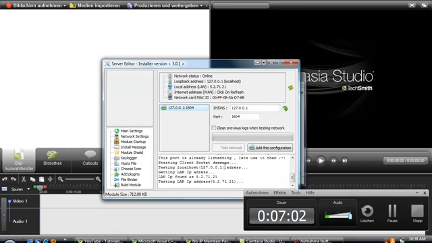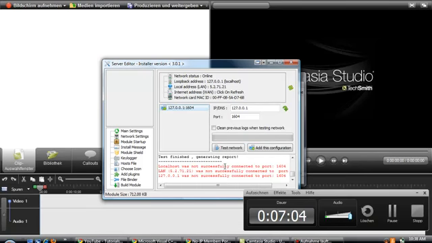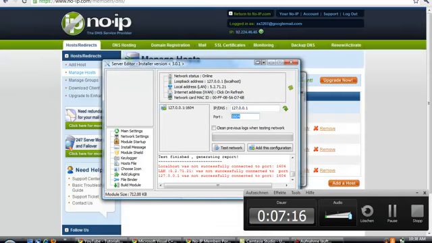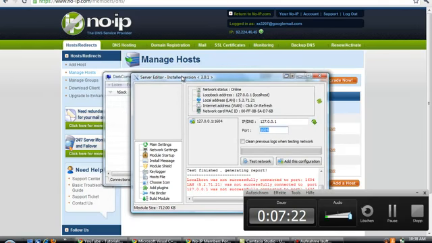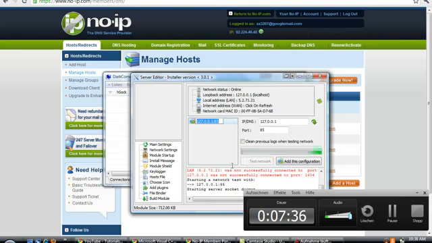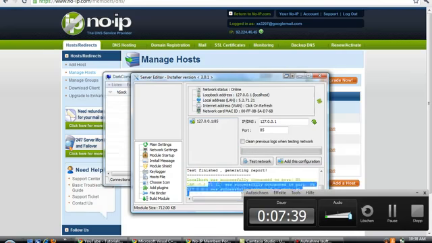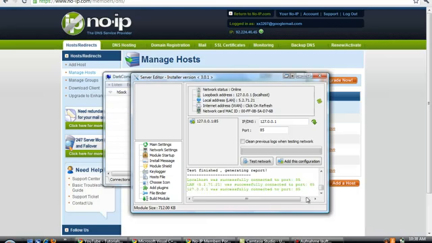If you have successfully forwarded your port, then it should connect. But now I have made a small error. You remember the part on the listener where I entered a port and it gave me an error. So I entered port 85. Now I enter here port 85 and remove this one, and add this to configuration, test network. Now as you can see, it can successfully connect to me.